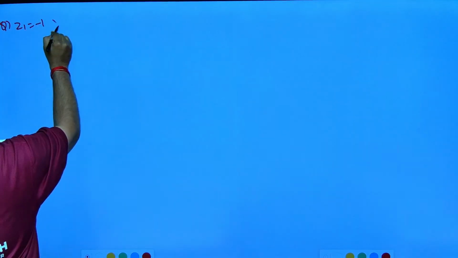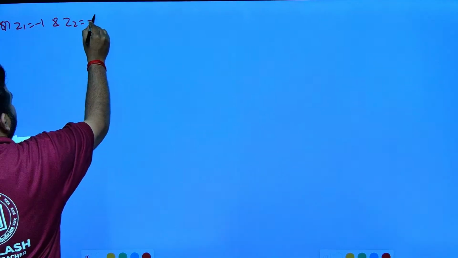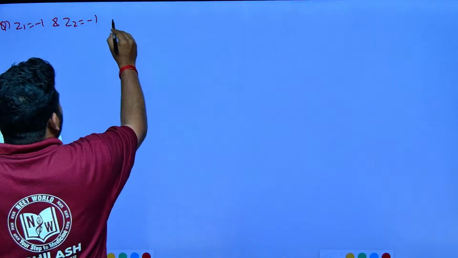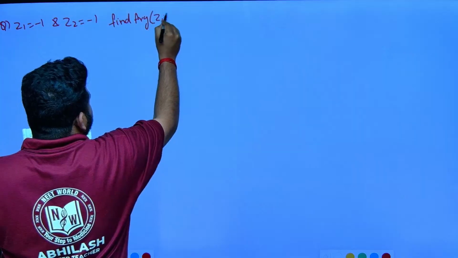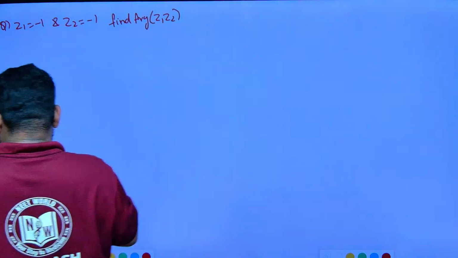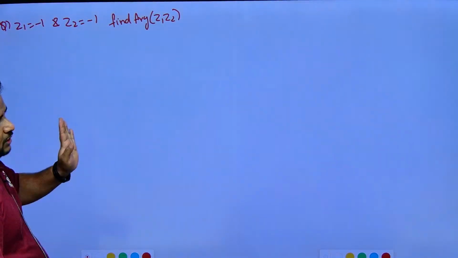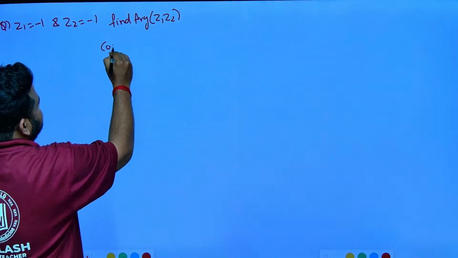So first, what they have given in the question. Observe carefully. The question that is given is z1 is equal to minus 1 and z2 is equal to again minus 1, and they are telling find argument of z1 z2. This is what they are telling, friends. So before going to this question, I will tell you some concepts that are required for this question.